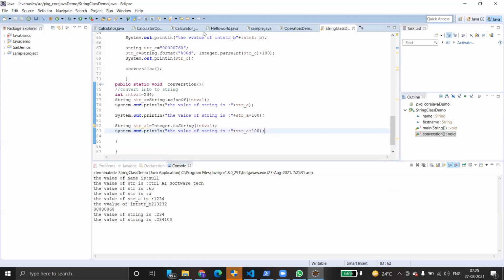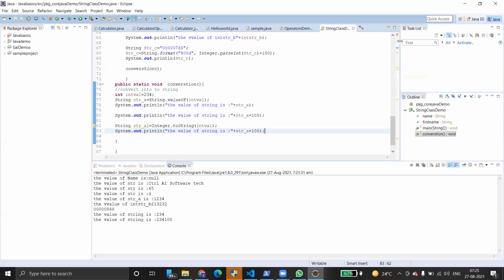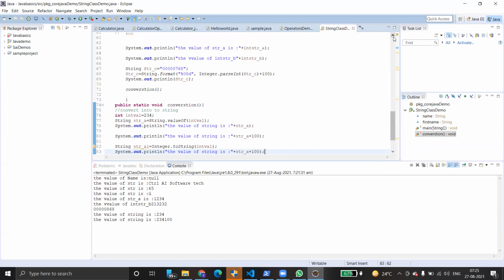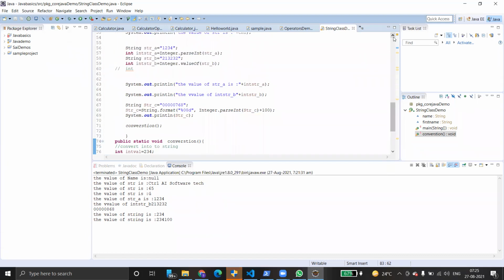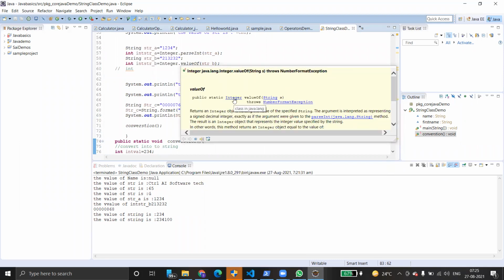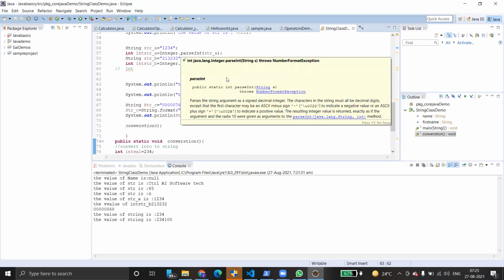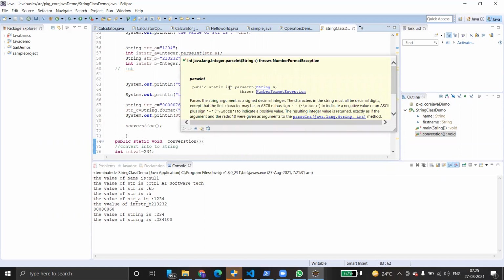Coming to this one, parseInt. What does it return? Integer. Okay. Coming to another thing: instead of parseInt, we have used valueOf, right? valueOf basically returns an Integer class object. It returns an Integer object. Okay. It returns an integer value, the primitive data type int.